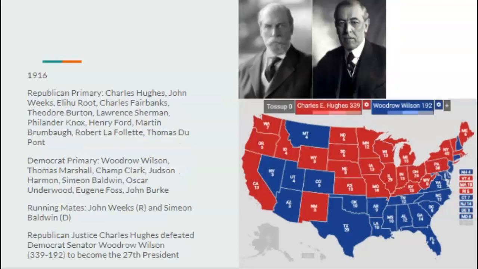Going on to 1916, the Republicans would nominate the Associate Justice of the Supreme Court, I believe, Charles Evans Hughes, after both parties had a pretty stacked primary, and the Democrats would nominate a new senator from New Jersey. Woodrow Wilson would become a senator in his time from Bryan's term.